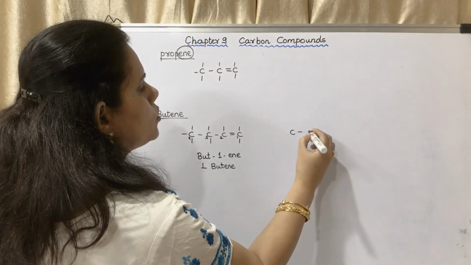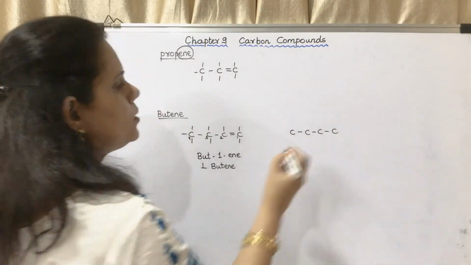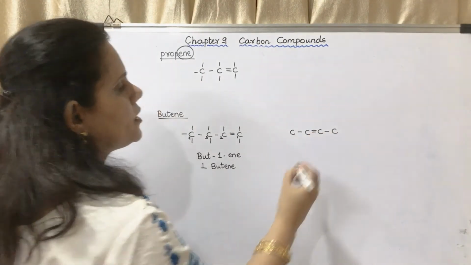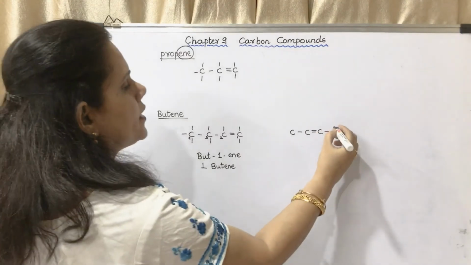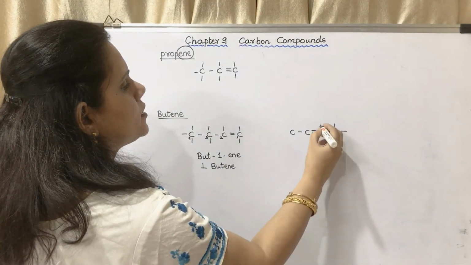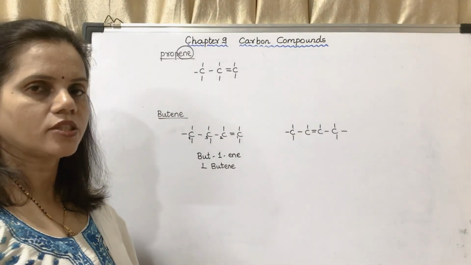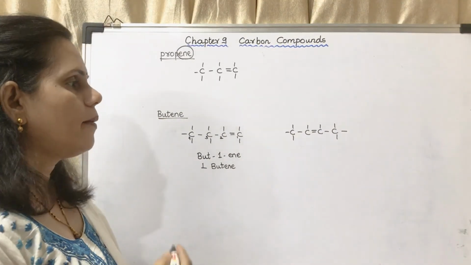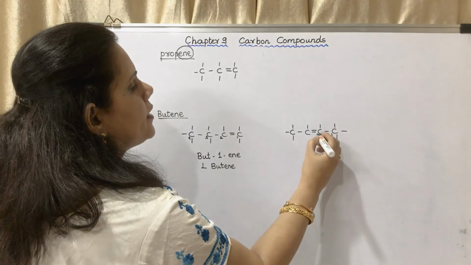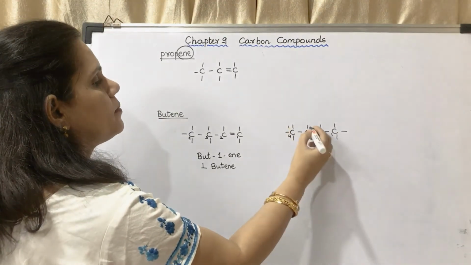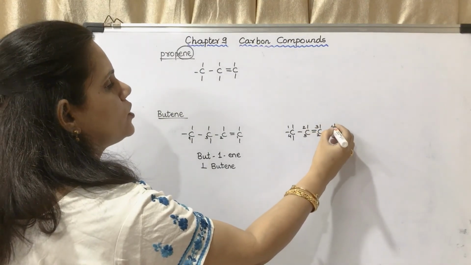Similarly, one more structure I can show you. These are 4 carbon atoms. If I put the double bond here, then this is left with 3, this is 1, this with 1, and this is left with 3. This is also butene, but I can number it from this way 1, 2, 3, 4, or from this way also 1, 2, 3, 4.